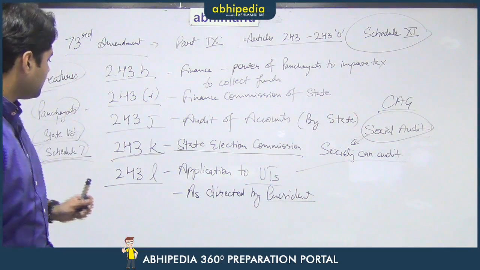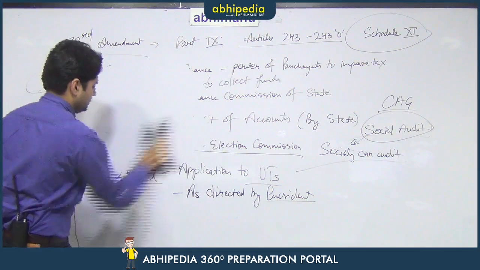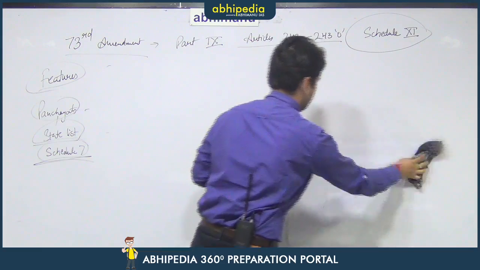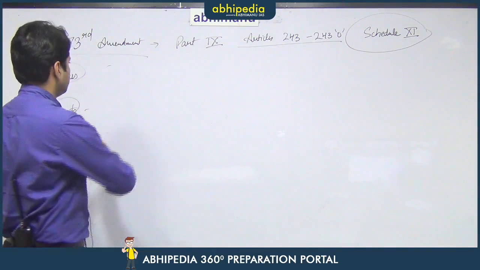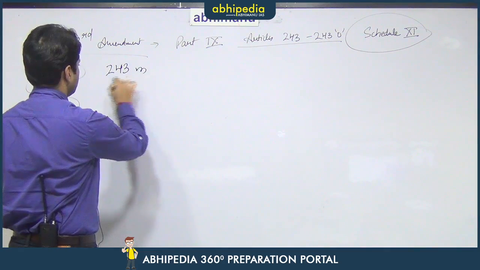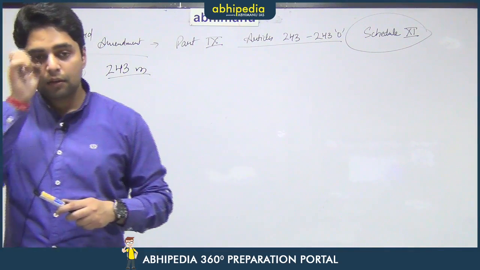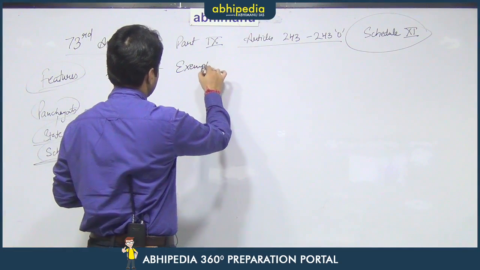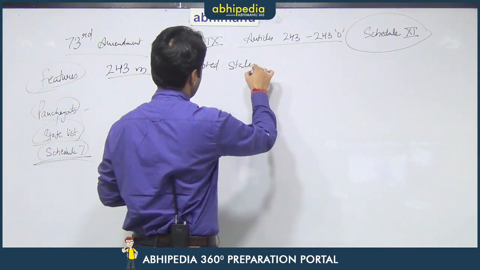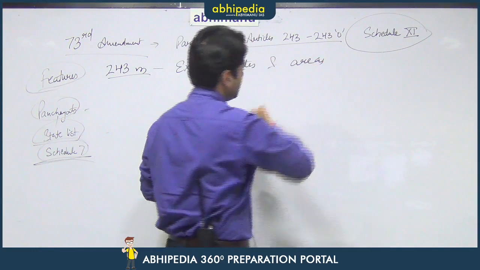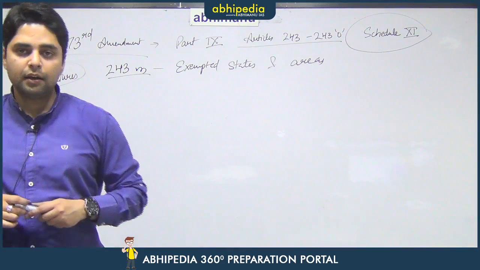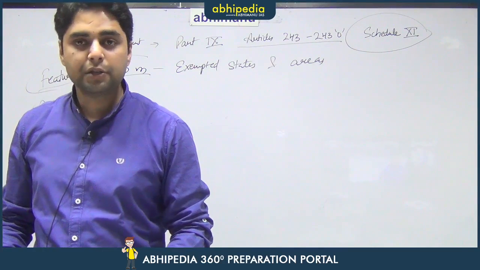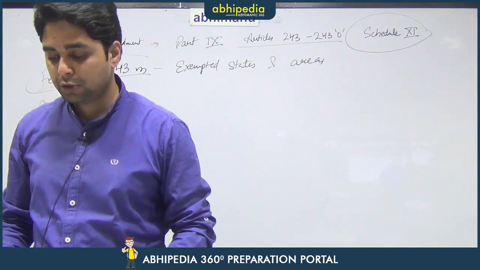Then Article 243M of the Constitution. Article 243M talks about the exempted areas. So, Article 243M talks about those areas, the exempted states and the exempted areas. That means there are various states in India and there are various areas in India where the 73rd Amendment does not apply, which are mentioned under Article 243M of the Constitution.